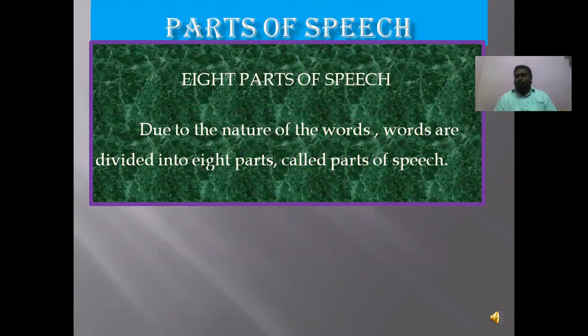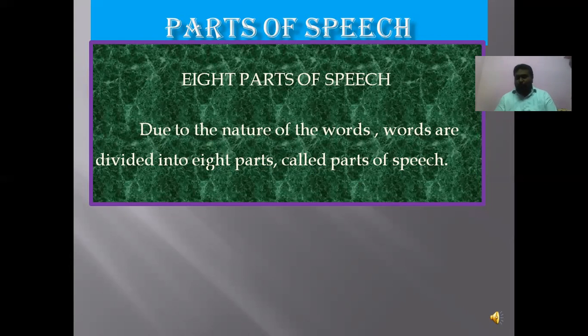What is the definition of parts of speech? Due to the nature of the words, words are divided into 8 parts called parts of speech. In English, every word has its own nature.